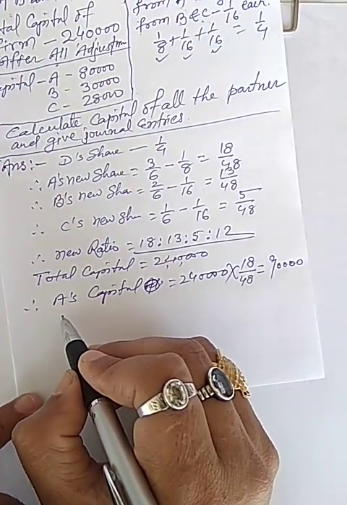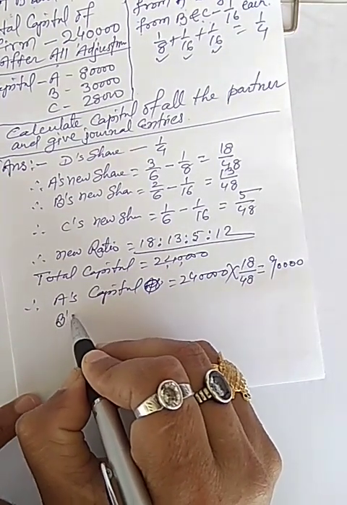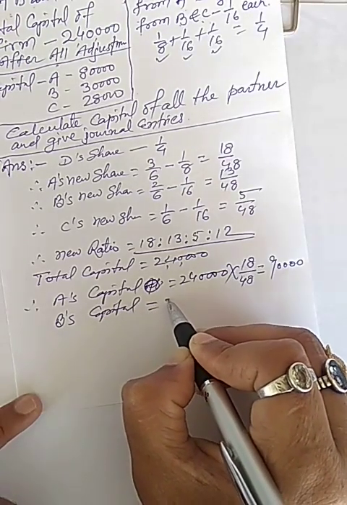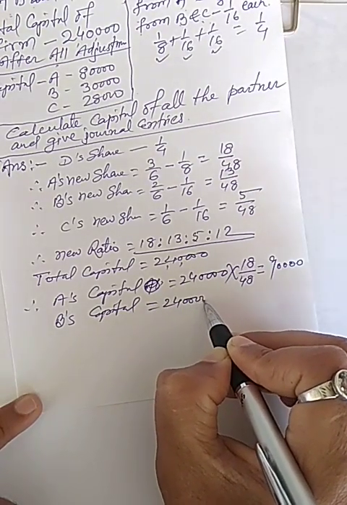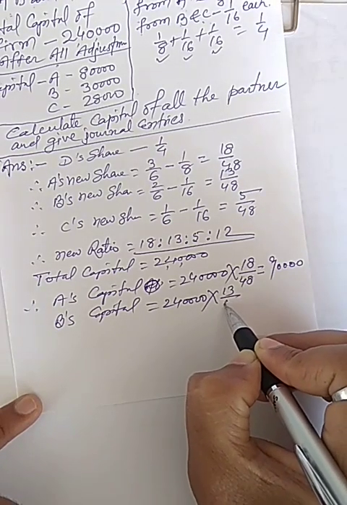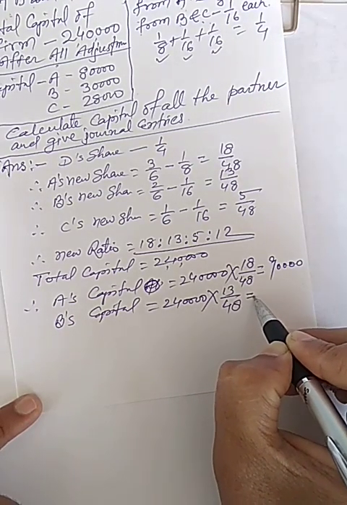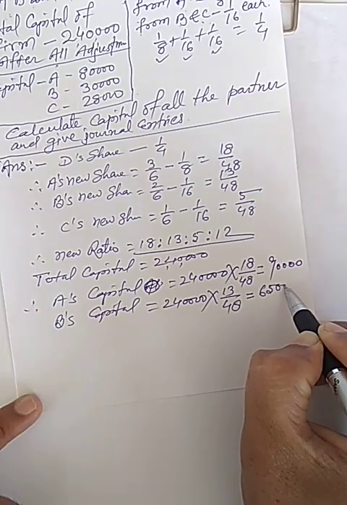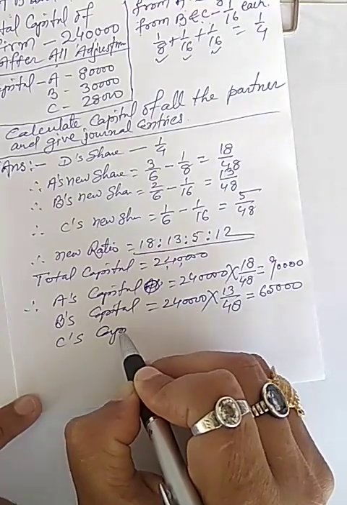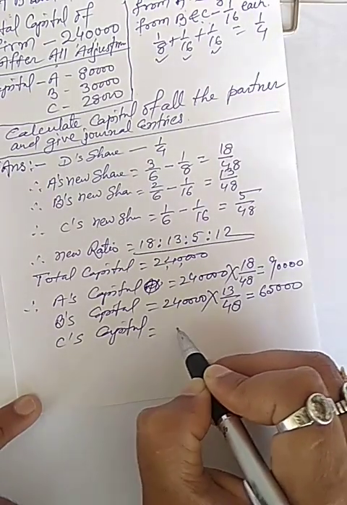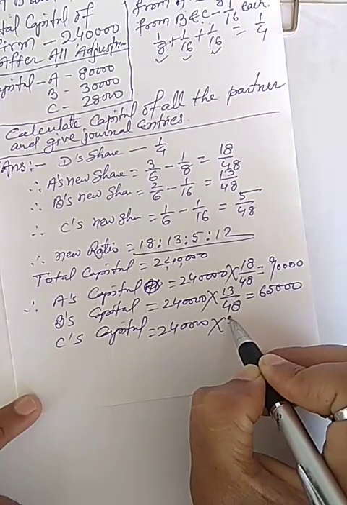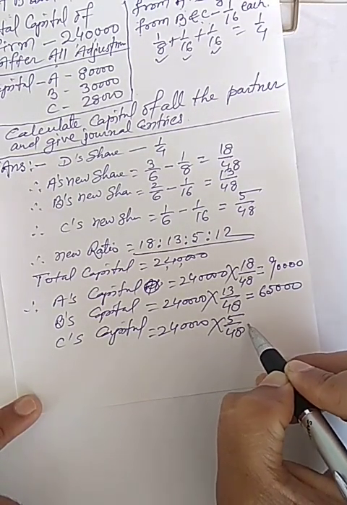B's capital will be equal to 2,40,000 into 13 by 48. It will be 65,000. C's capital will be 2,40,000 into 5 by 48.